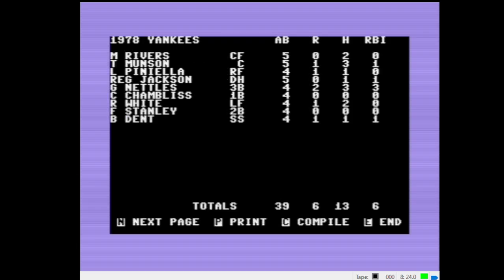And there you go. I'm not going to, but if I was inclined, I could compile the stats there with the C. Or I could print them, but not going to do that. So we're going to wrap it up right here. Hope you enjoyed this exhibition game. And keep an eye out for additional seasons. I'm kind of working my way backwards from 1980. So we're working, just started work on the 1977 season for the MicroLeague for the C64.